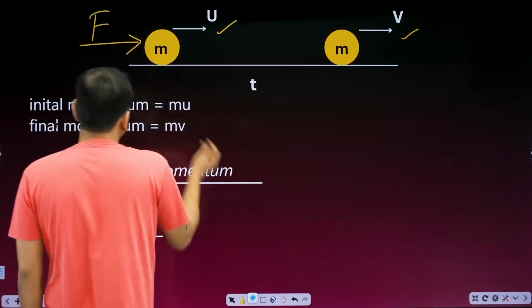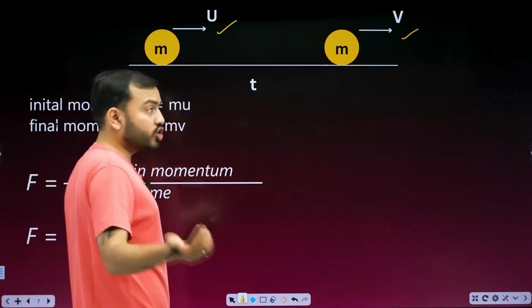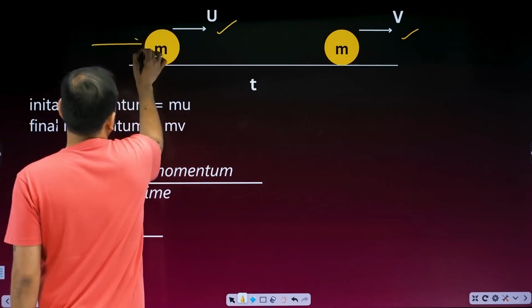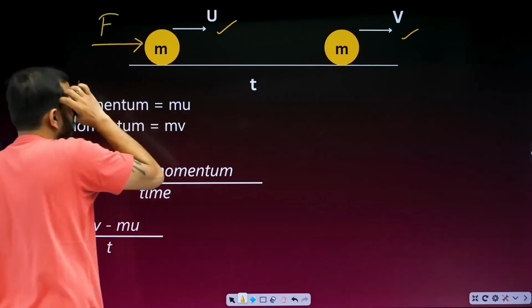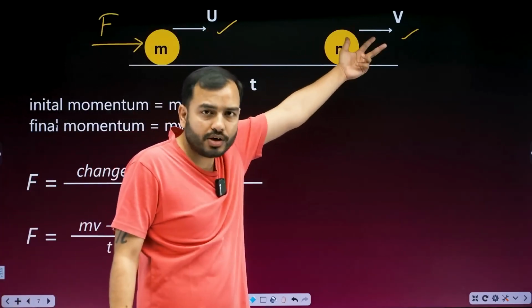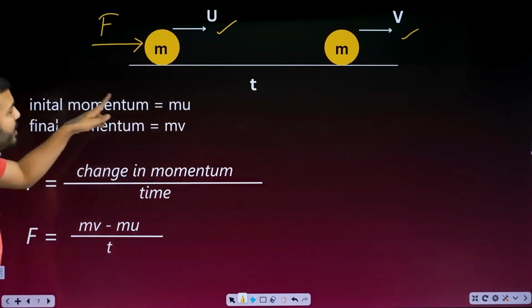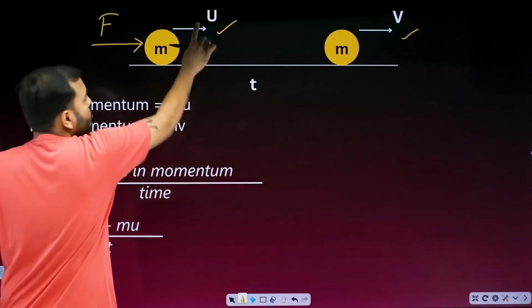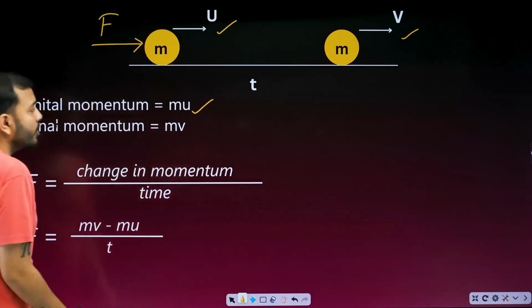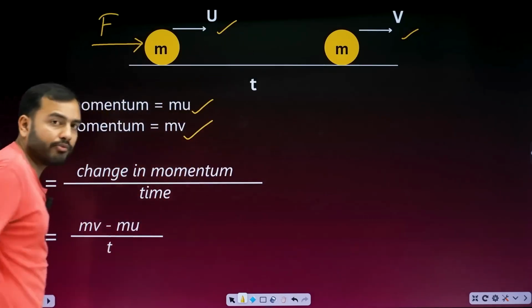This is what we have read again, that the velocity will not change until a force is applied. So some force will be applied. There is a mass whose velocity was first u. After some time, its velocity becomes v, and the time taken is t. What would be its initial momentum? Mass into initial velocity, mu. What would the final momentum be? Mass into final velocity, mv.